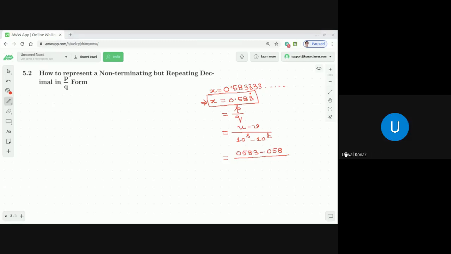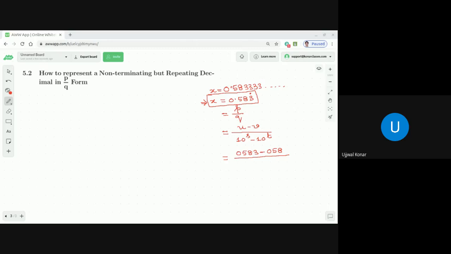Okay. What is v? V is, out of those digits in the u, we are just focusing on the non-terminating digits in x as appeared in the decimal expression. Out of these digits 0.583, what are the non-terminating digits? That is 0.58. 3 is the digit which is actually recurring, na? The terminating, not terminating, recurring, correct, na? That is the non-terminating digits in x as appeared in the decimal expression. Clear? Yes, sir.